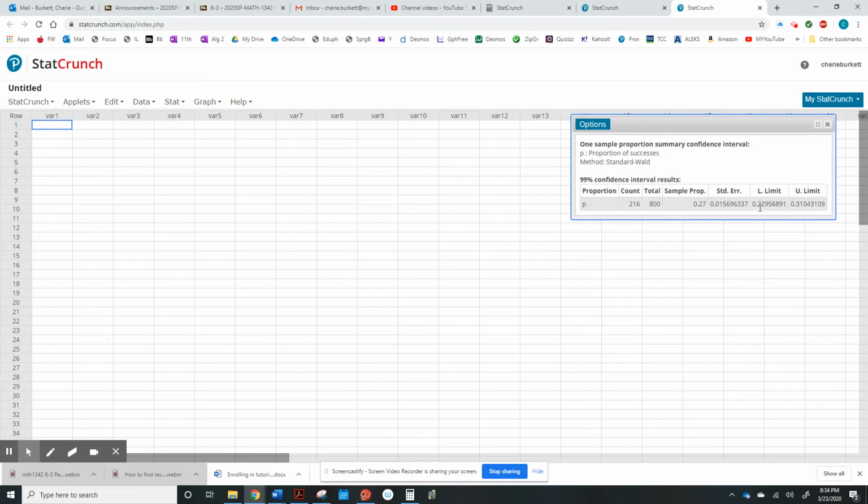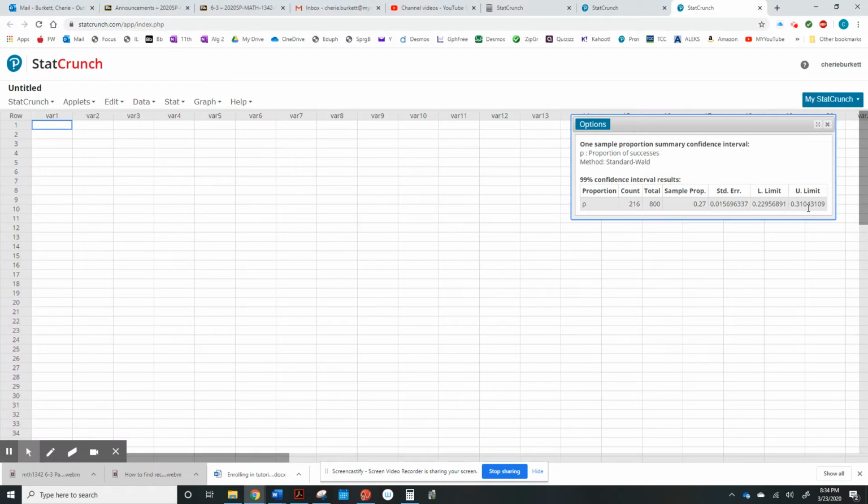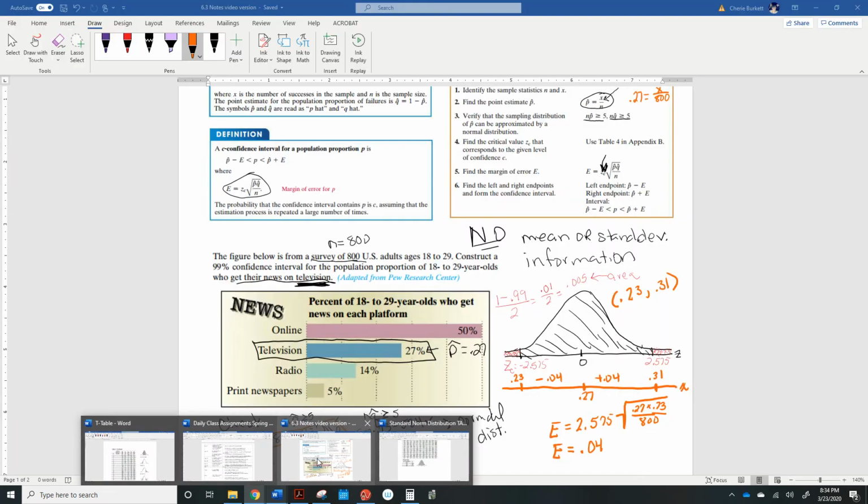So the lower limit is 0.229. You round that to 2 decimal places, it's 0.23. And if you remember what we wrote down, 0.23. And then here we wrote down 0.31. And if we go back and look at StatCrunch, we see that the upper limit is 0.31. So you can use StatCrunch to get the lower limit and the upper limit of your interval.